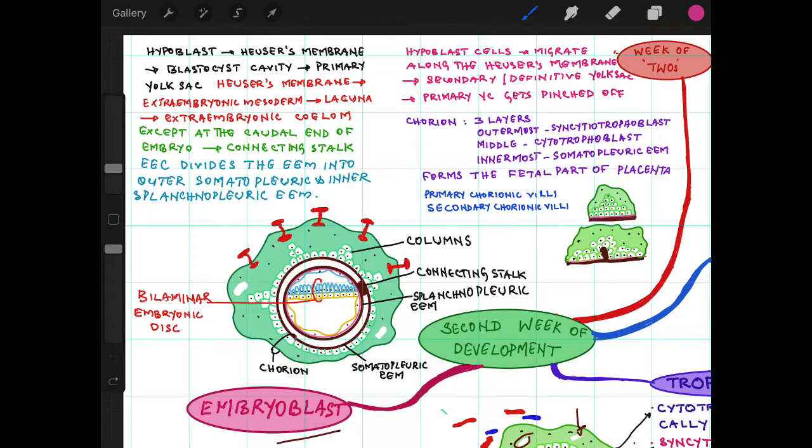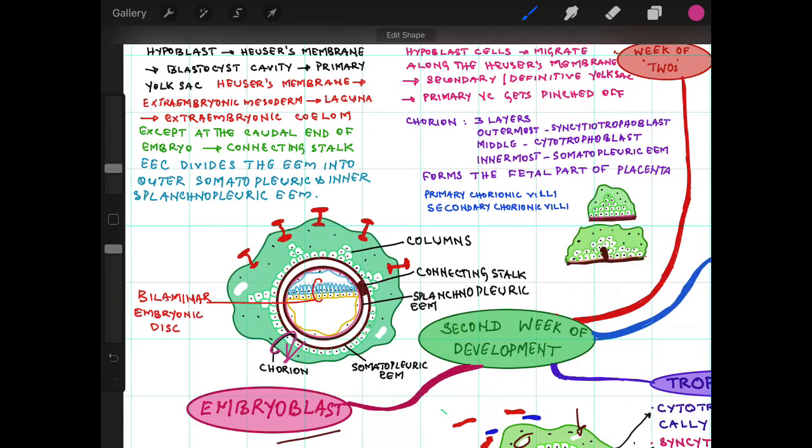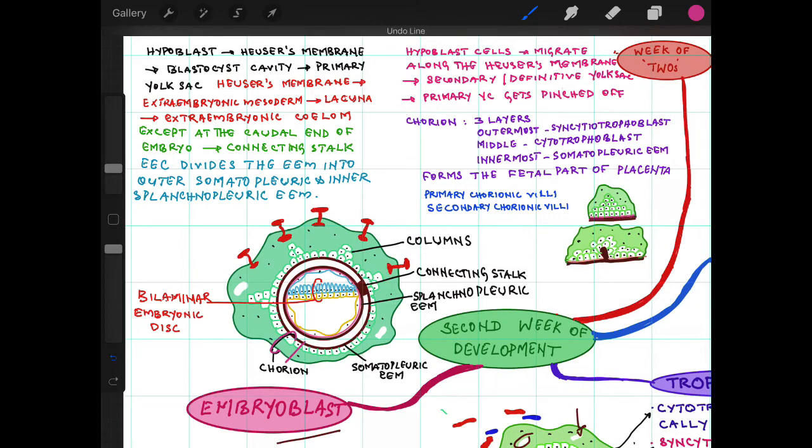Now the chorion. Chorion is formed by three layers: the outer part of the extraembryonic layer, that is the somatopleuric extraembryonic mesoderm, cytotrophoblast and syncytial trophoblast. Together it is known as chorion. Now what is chorion? Chorion forms the fetal part of the placenta. So the chorionic villi develop in these three layers: somatopleuric extraembryonic mesoderm, cytotrophoblast and syncytial trophoblast.